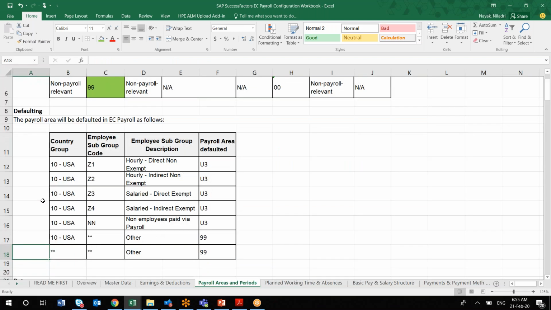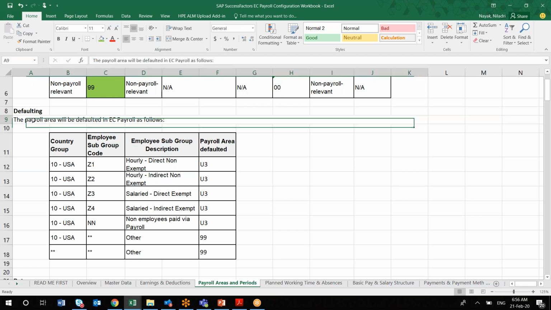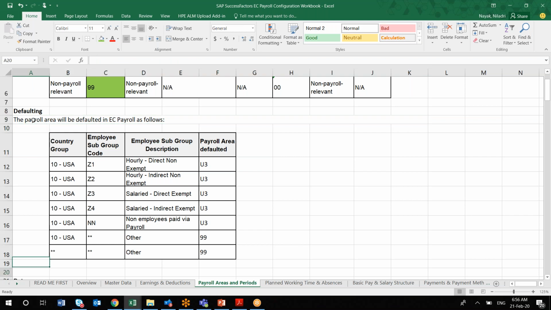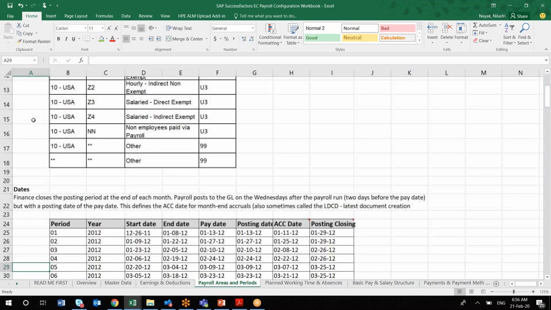Okay, suppose in US you are implementing for USA, and suppose for a particular employee subgroup you are creating a payroll area default. In the sense, whenever you are creating any employee, he or she belongs to a particular employee subgroup or employee category, then automatically this payroll area you can define as a default payroll area, but it is an optional thing. Okay, so there is an option in the SAP payroll that you can default those payroll areas.